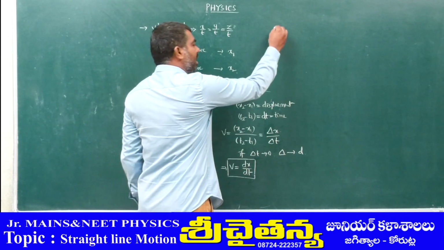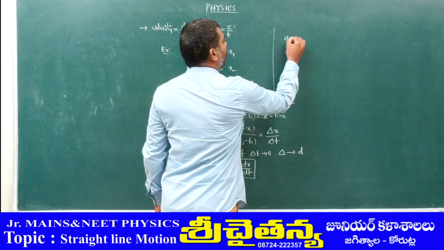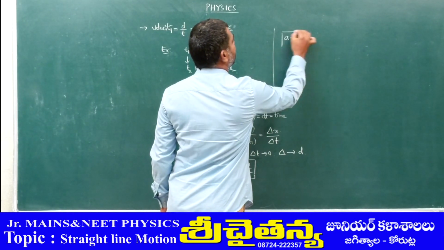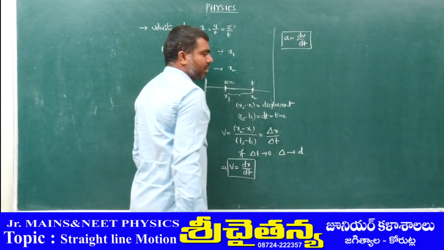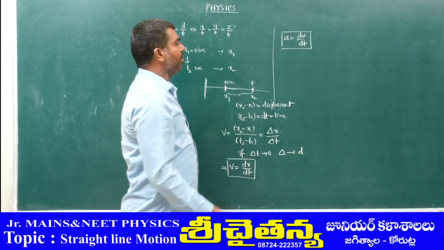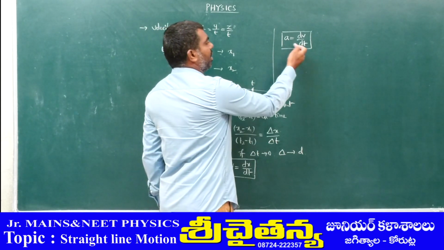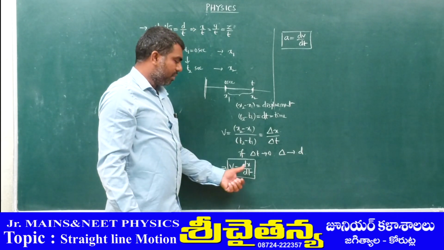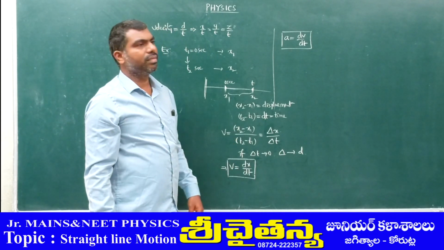Similarly, we can write acceleration. a is equal to dv upon dt for the smallest time gaps. So a is equal to dv by dt. a is the rate of change in velocity, and v is the rate of change in displacement.